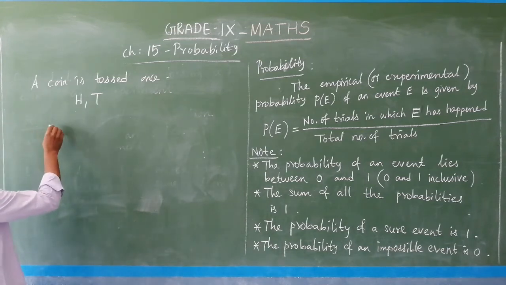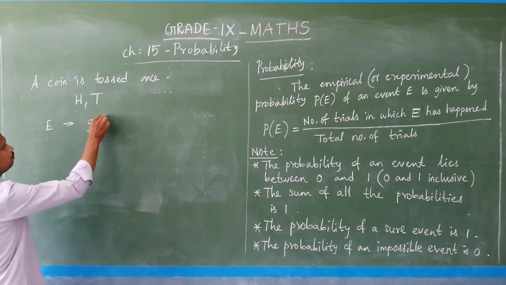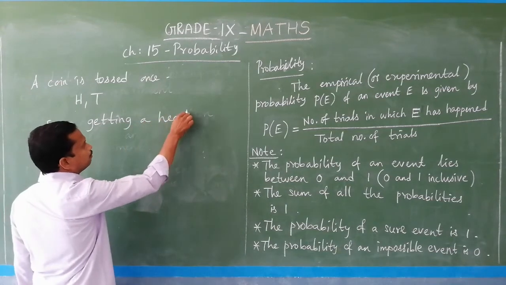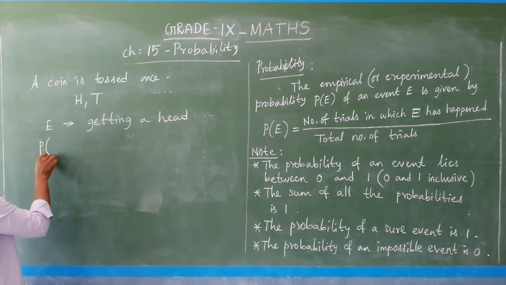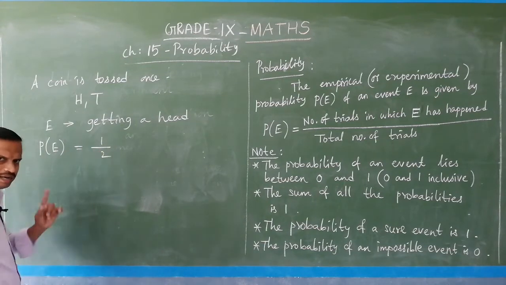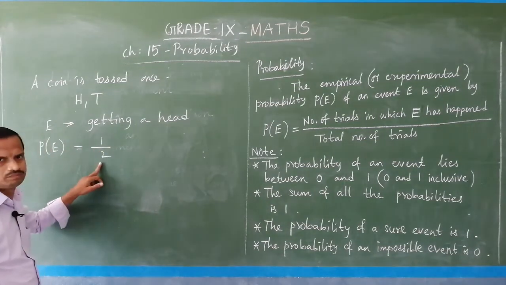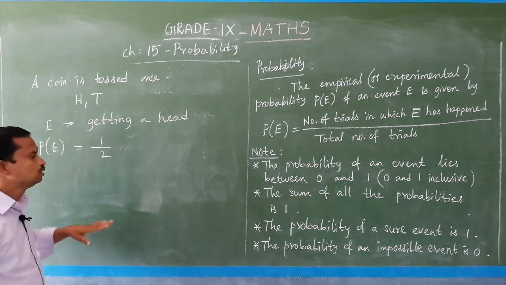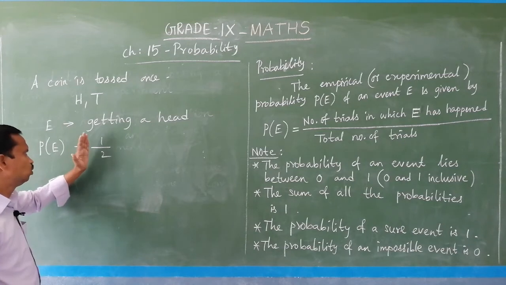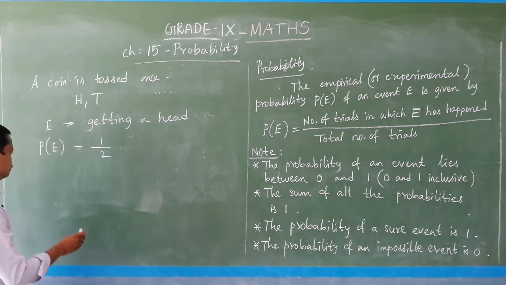So the event I am telling is getting a head. P of E is what? 1 by 2: one head will occur divided by the total number of possible outcomes, which is 2. So 1 by 2 is the probability of getting head.